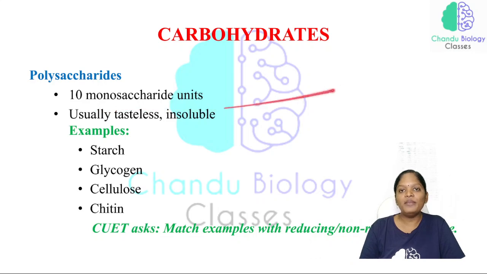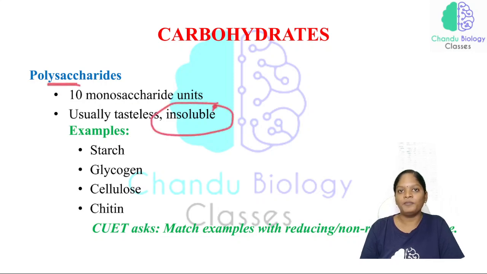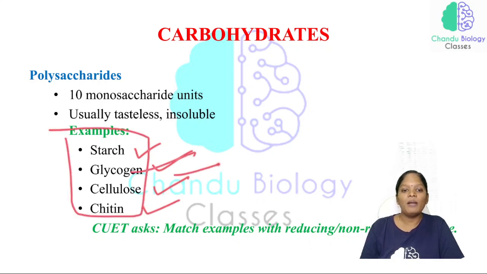Usually what we have discussed with respect to the monosaccharides, those sugars are very sweet, but here it is tasteless, and monosaccharides are soluble in water and polysaccharides are insoluble in water. Now what are the examples of polysaccharides? That will be starch, glycogen, cellulose and chitin. All these are the best examples of polysaccharides.